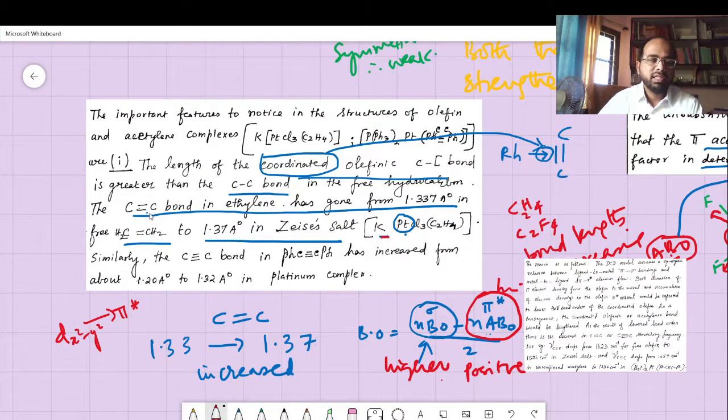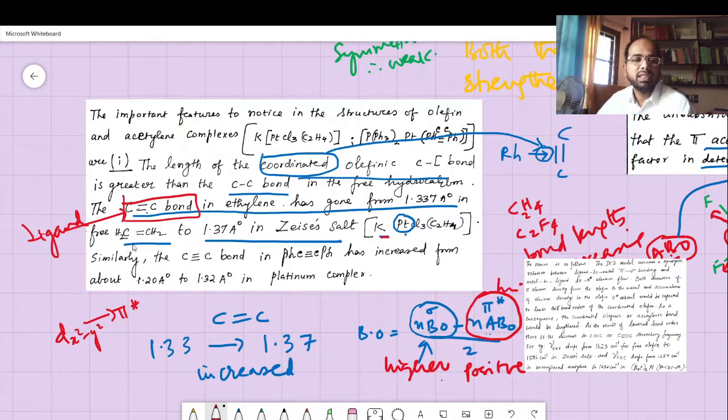It is talking about the ligand here. It's talking about the ligand, which has gone from 1.33 in free ethylene to 1.37 in Zeise's salt. So it has increased. 1.33 to 1.37, an increase. Though you have to write what has happened.